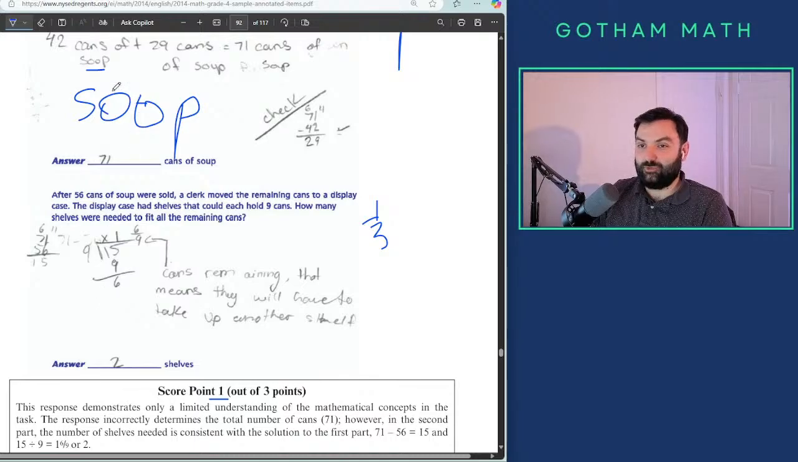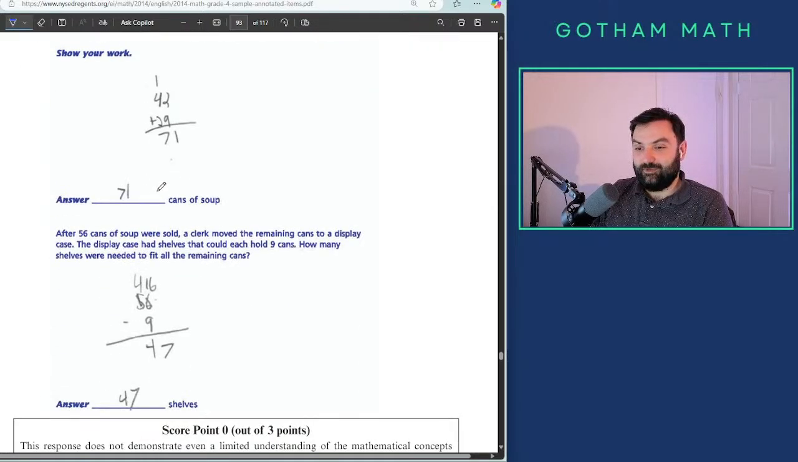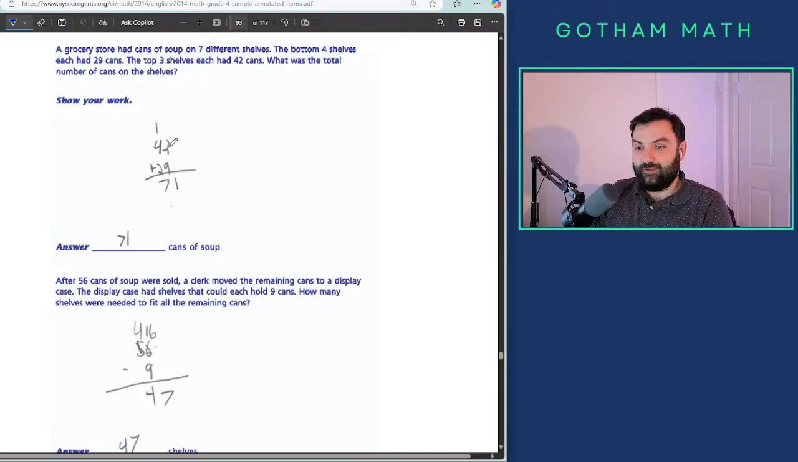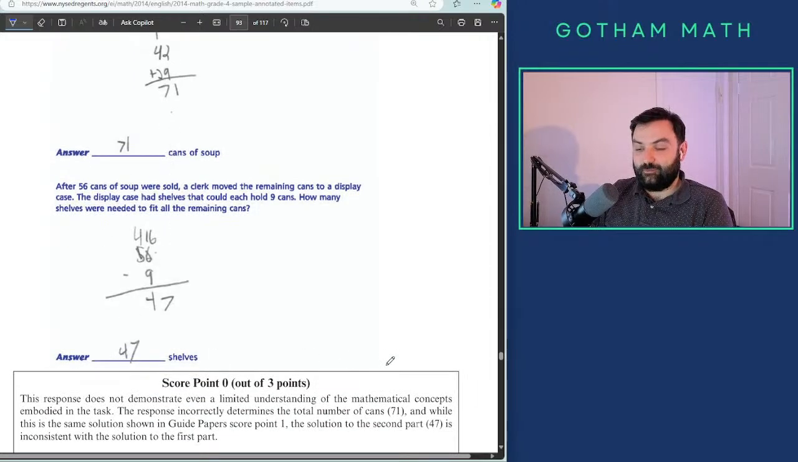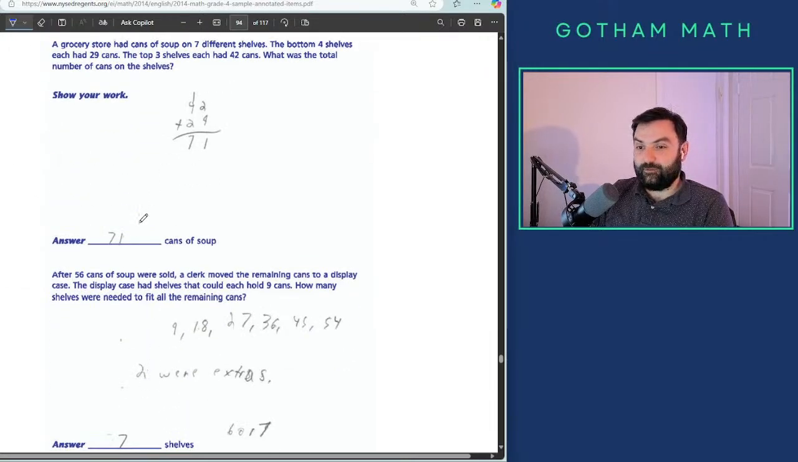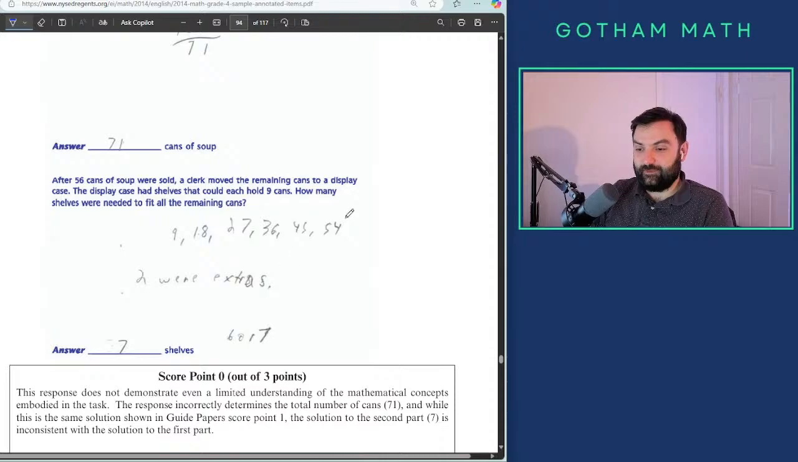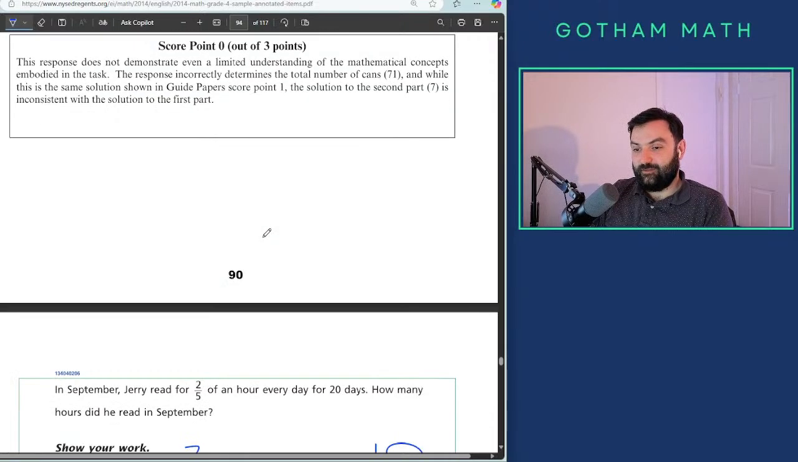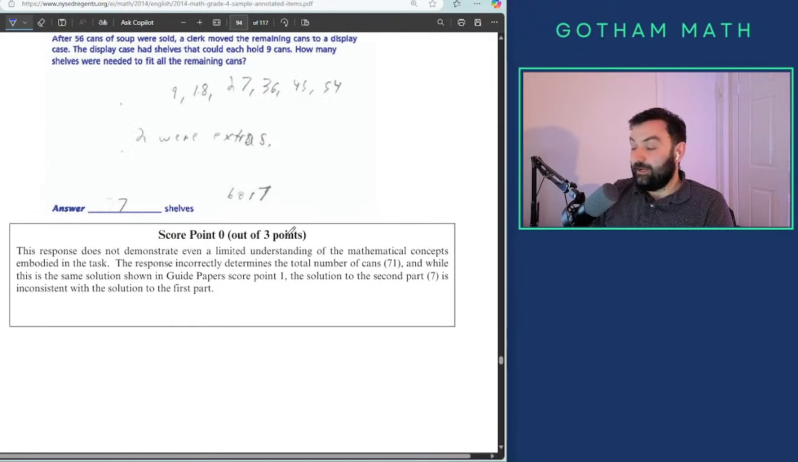Third, soup, correct. Okay. Wow, this one did. But wait, what is the difference between this one and the other one? I don't know. Another one. 71. Nothing. That's crazy. All right, that will be it.